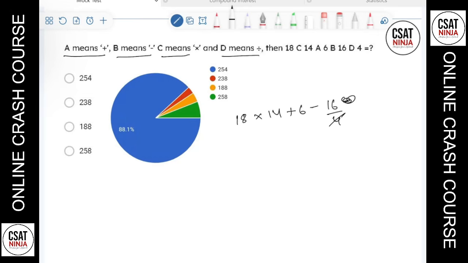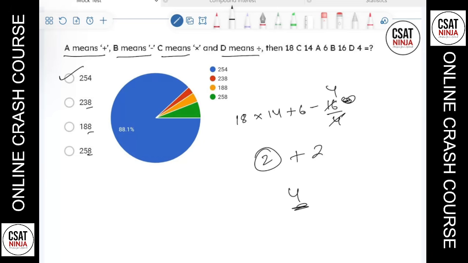So let's find this. 4 4s are 16. So 18 into 14, let's multiply this. 8 4s are 32. I'll just use that one digit rule. Plus 6 minus 4 is 2. 2 plus 2 is 4. The one digit should end with 4. So you look at this option, 254, so the answer will be 2, 5, 4.